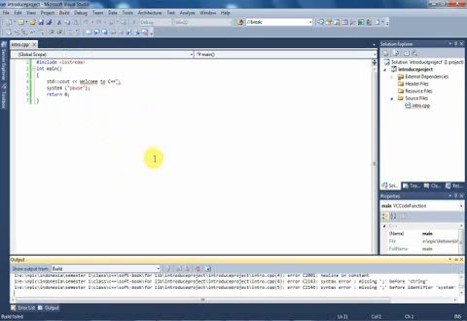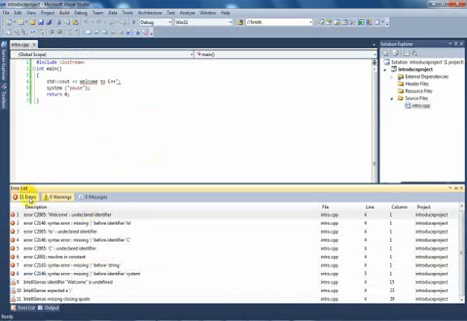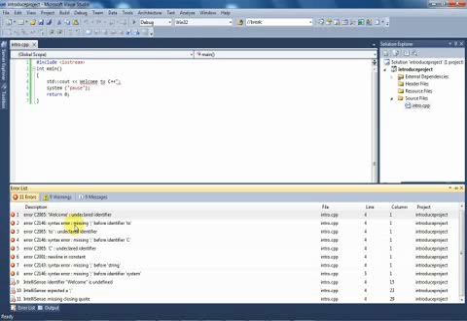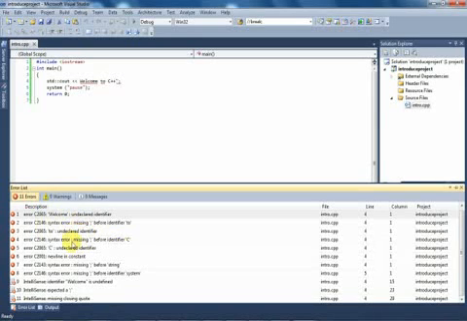And then the error list will show all the errors in our code like this, and we can see all the mistakes here and why our code has a problem.